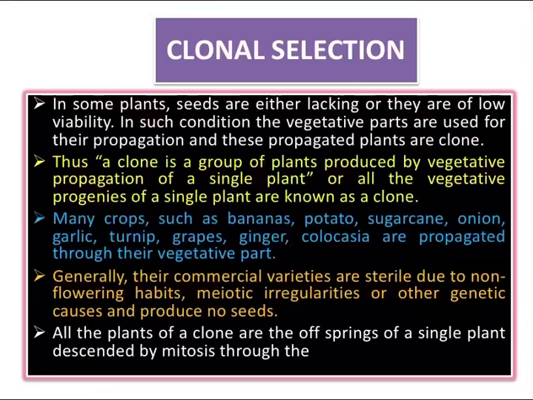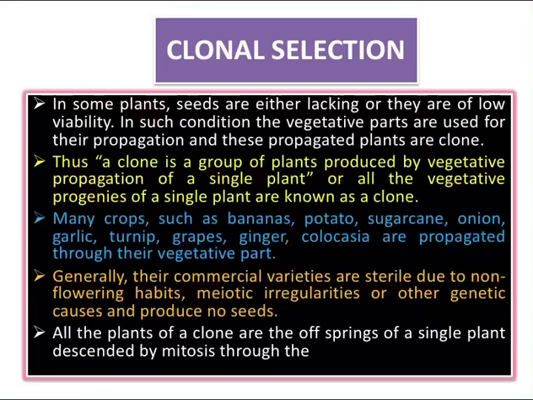So this clonal selection is a process of 5 years. As I already told, in some of the plants seeds are either lacking or they have low viability. So in such condition, the vegetative parts are used for the propagation, and these propagated plants are a clone. Thus, what is a clone? A clone is a group of plants produced by vegetative propagation of a single plant, or all the vegetative progenies of a single plant are known as a clone.